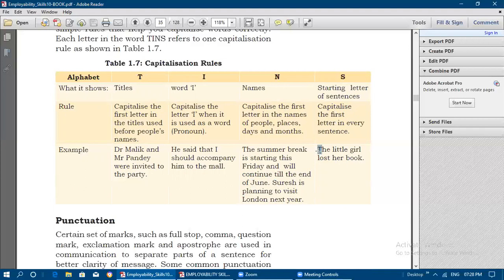So you need to remember this, TINS: titles of people before names, where the first letter of the title should be capital; the word I, when it is used as a separate word or pronoun, should be capital; names of people, days, months and places, where we need to use the first letter as capital; and then the starting letter of the sentences.